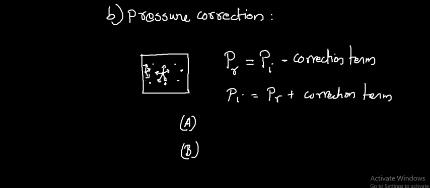Here, two types of molecules are involved in the correction term. This is the wall of the container, and this is the molecule going to strike the wall of the container, that is A type molecule.